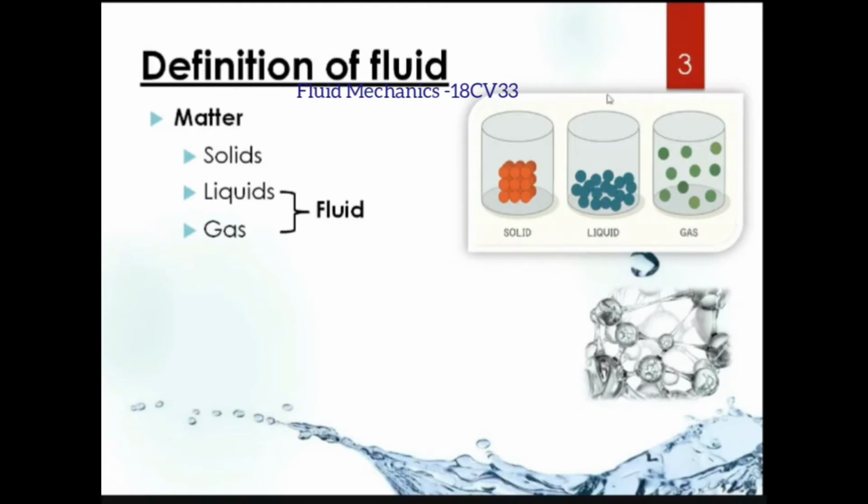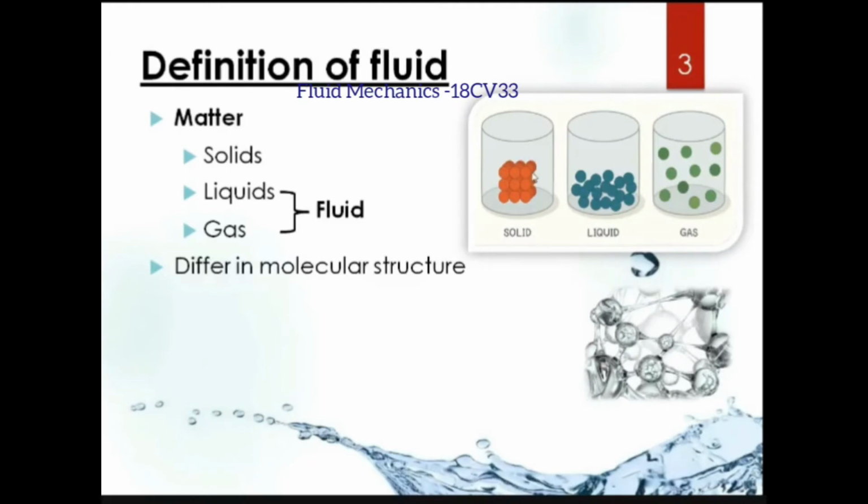Here in the figure you can see what is solid, liquid and gas. The different classifications of matter differ in their molecular structure.